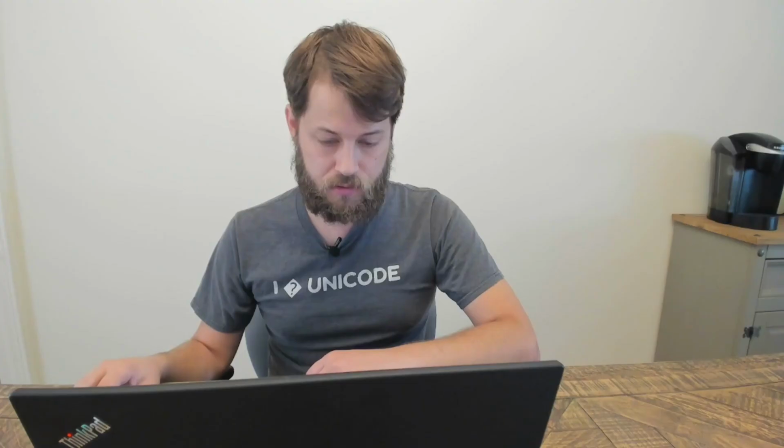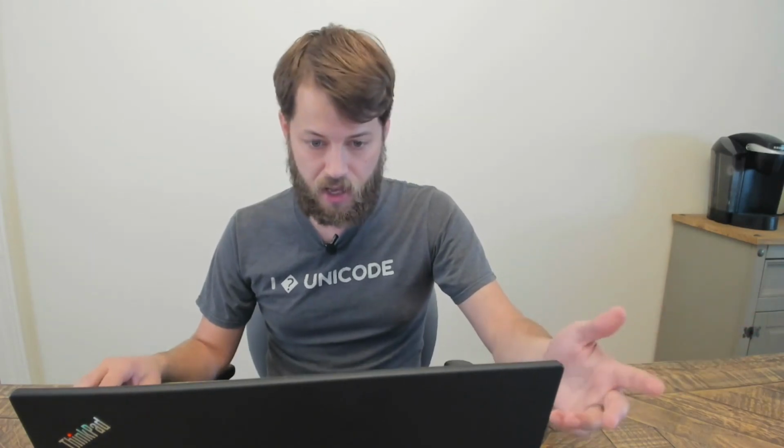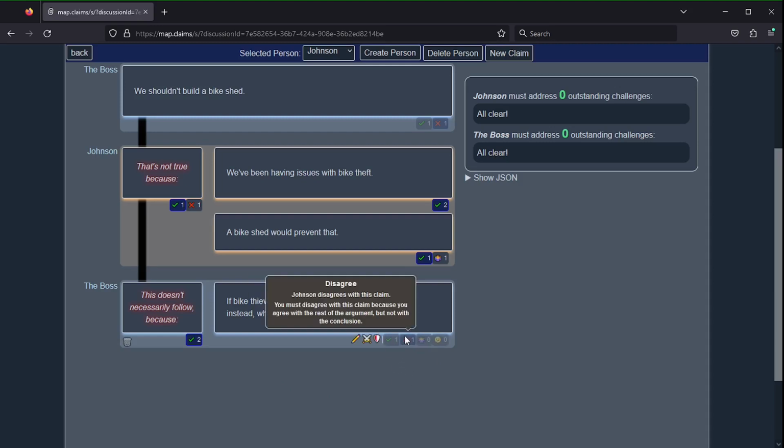Well, as stupid as this is, I actually have no problem with the implication, because if it was really true that people were just going to steal more cars instead, then yes, that would be a good reason. But that's not true, so I guess I agree with the implication, and... Wait, how did that address the argument for me? Oh, it disagreed automatically over here? Yes, once you marked that you agree with the implication, you had to disagree with the premise to avoid a logical contradiction, so MapClaims deduces that stance automatically.